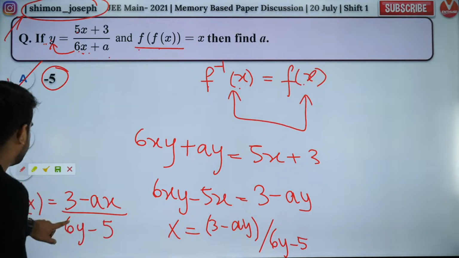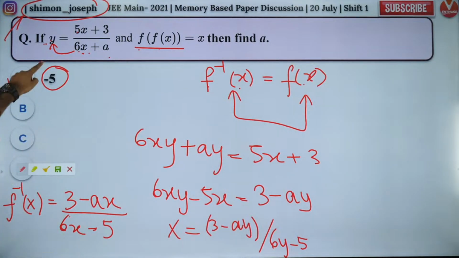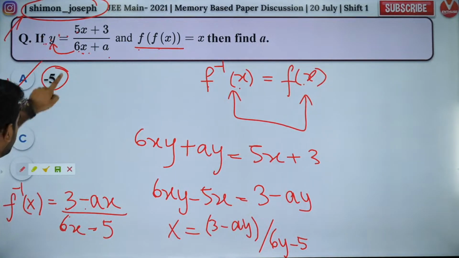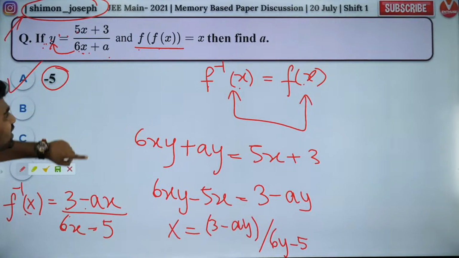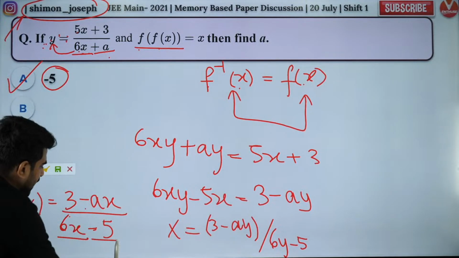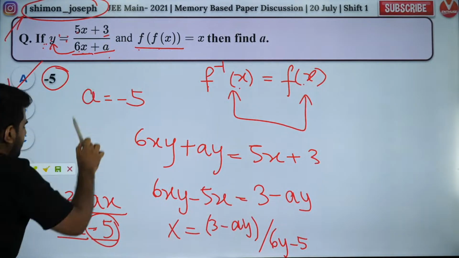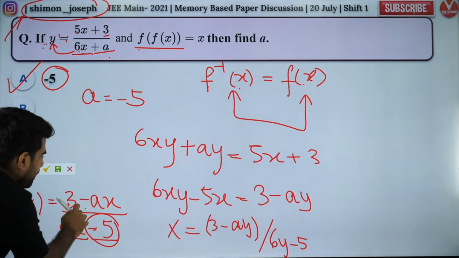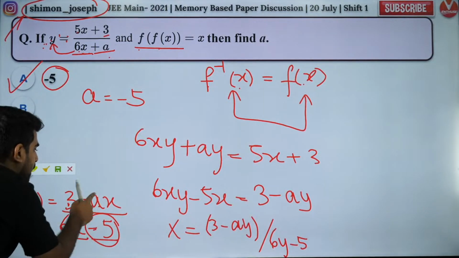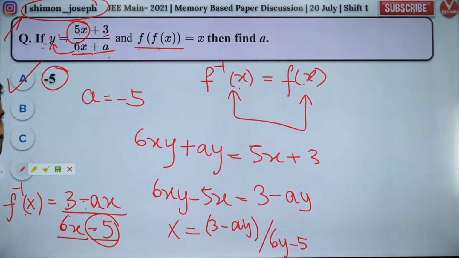Because y should become x when I'm writing the inverse. Now compare. These two are the same because inverse and the function both are the same. So 6x plus a minus 5. So a should be minus 5. Minus 5 if I put here, minus of minus 5 will become plus 5, plus 5x. Very good. It's matching. So that's the answer. Over.